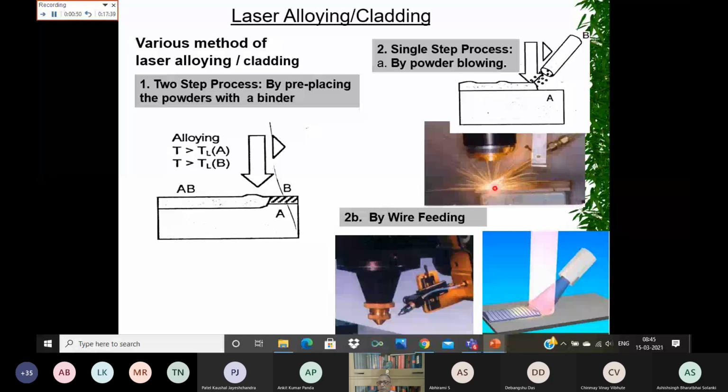Okay, so here you are putting the laser beam and powder together. You can also have the material which you want to alloy or clad in the form of wire, and you can feed the wire along with the laser beam and then melt and deposit it on the top surface.